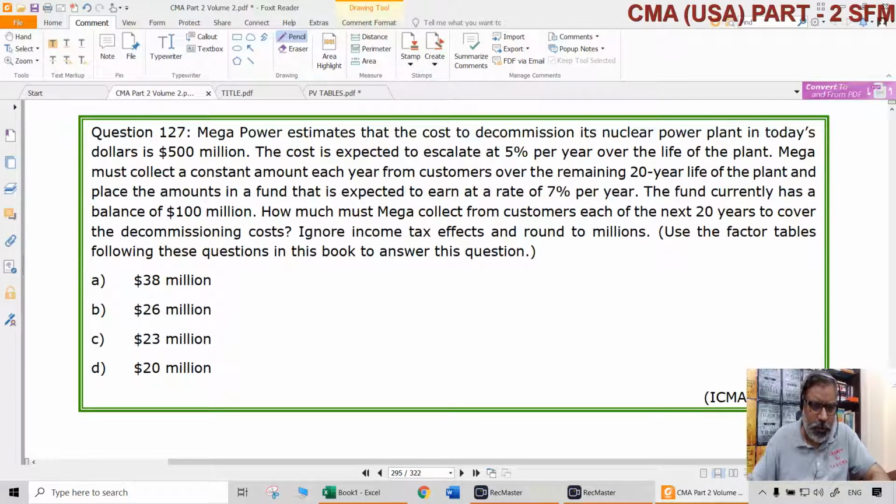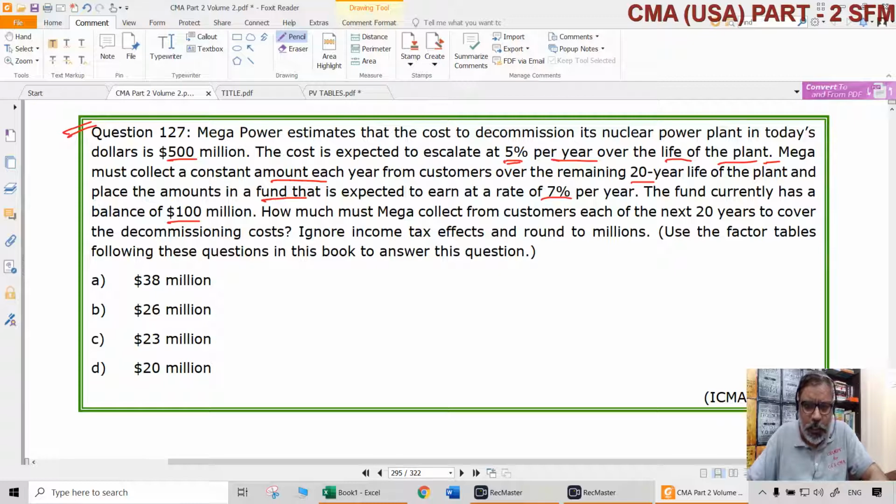Then question number 127. Mega Power estimates that the cost to decommission its nuclear power plant in today's dollars is $500 million. The cost is expected to escalate at 5% per year over the life of the plant, and Mega must collect a constant amount each year from the customers over the remaining 20 years life of the plant and place the amount in a fund that is expected to earn a rate of 7% per year. The fund currently has a balance of $100 million.